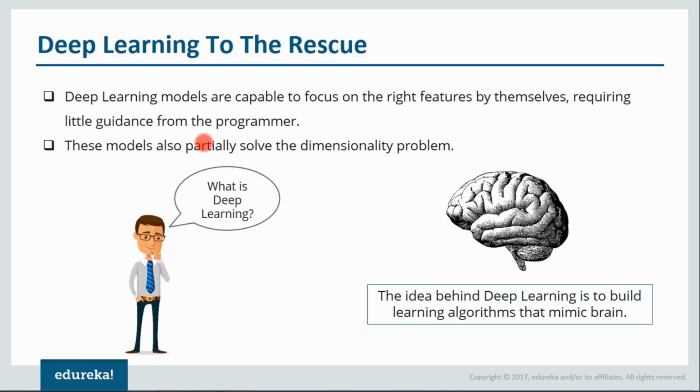Now, what exactly is deep learning? Since we know that it has evolved from machine learning, and machine learning is a subset of artificial intelligence, and the idea behind artificial intelligence is to imitate human behavior, the same idea applies to deep learning: to build learning algorithms that can mimic the brain.